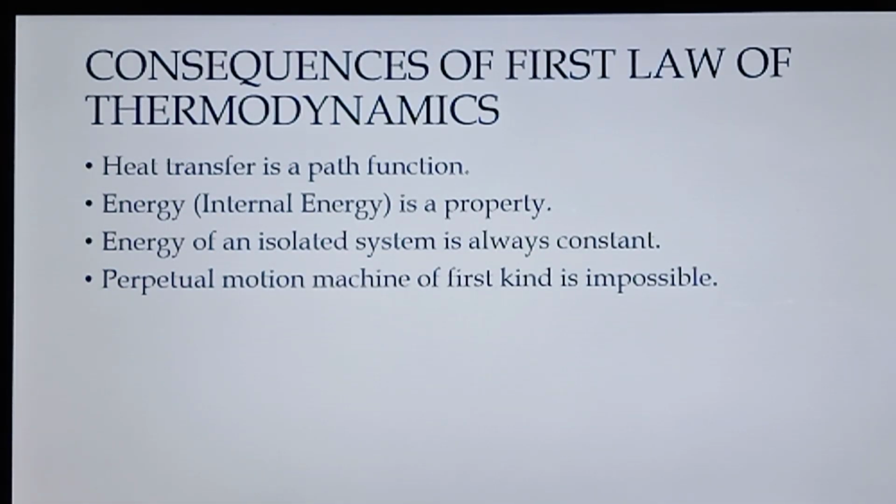So what are the outcomes of this first law of thermodynamics? There are 4 outcomes. The first one is that heat transfer is a path function. The difference between the path function and point function we might have covered in our previous video. The path function is a function which depends on the past history of the process. So heat transfer follows the previous history of the process. The second outcome is that internal energy is a property, which means that it is a point function.